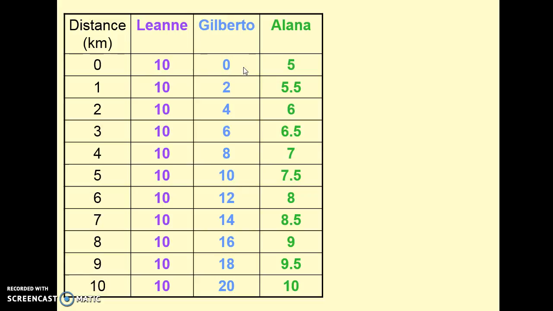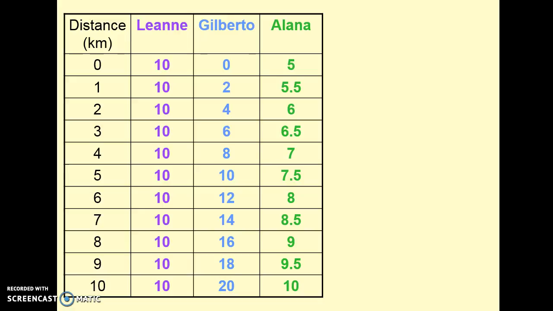Gilberto has to walk for charity, and notice that the further he walks, the amount of money he's collecting is increasing. It's getting more and more the more he walks. Here's the one you may have had wrong, so double check your table. See, Alana gets $5 up front, and then she gets an additional 50 cents for each kilometer. So what most students have a tendency to do is, for 1 kilometer, they only write 50 cents. But you have to remember, she already has $5, and then she walks 1 kilometer, now she gets 50 cents more. So that's $5.50, and then she gets $6. So the more she walks, the more money she would collect for charity.